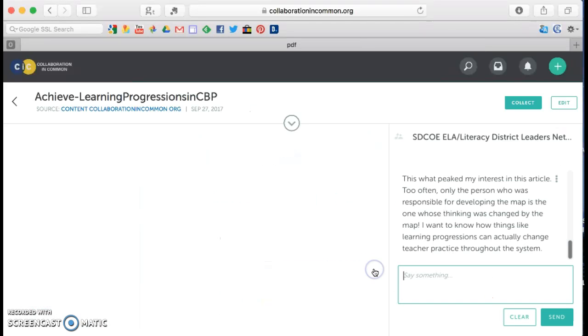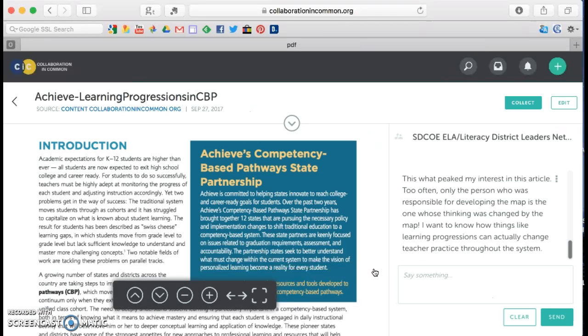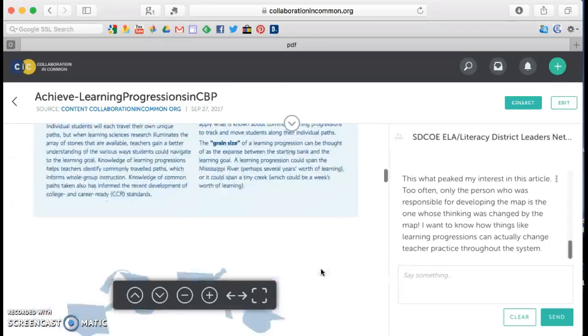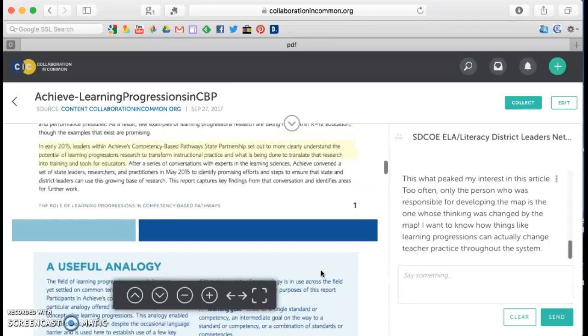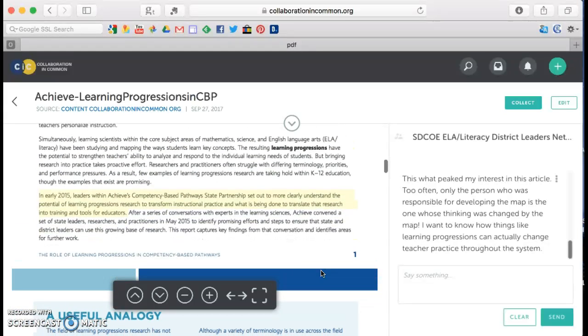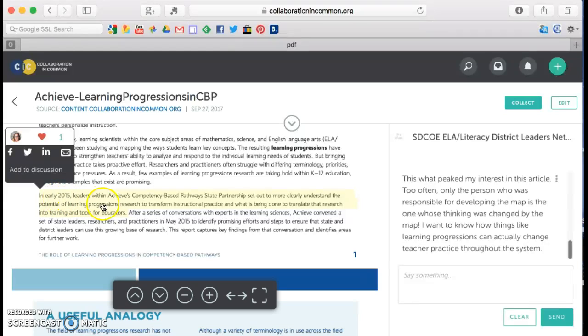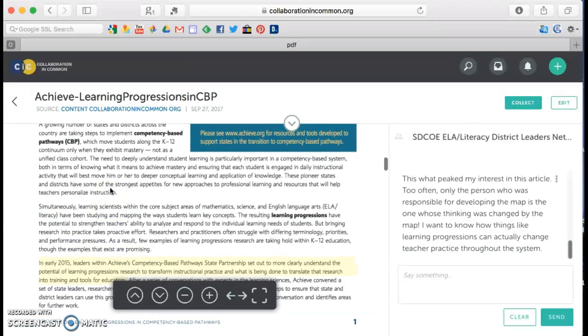If you click on the article, you can access it and read it right here within Collaboration in Common. What's unique about this platform is that you can highlight a quote or a passage within Collaboration in Common itself, and when you highlight it, you can do some interesting things with it, like mark it as an insight.